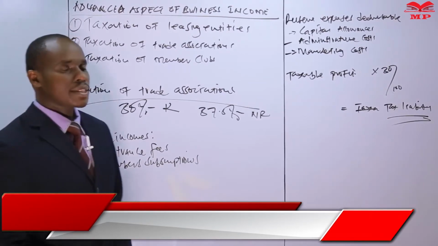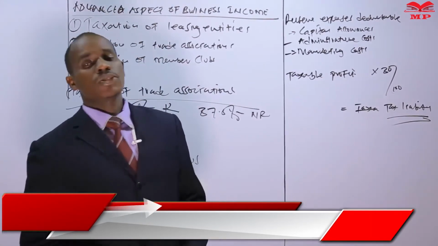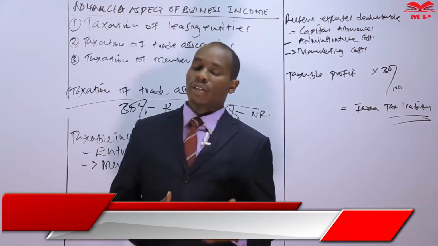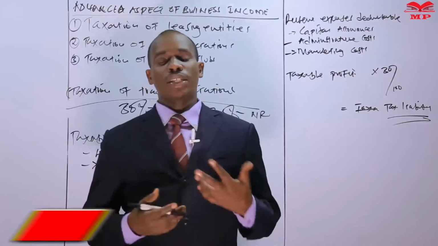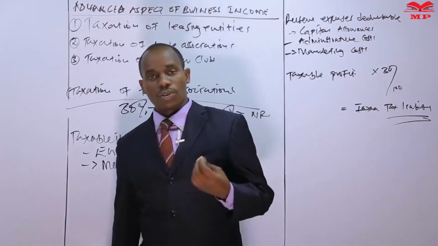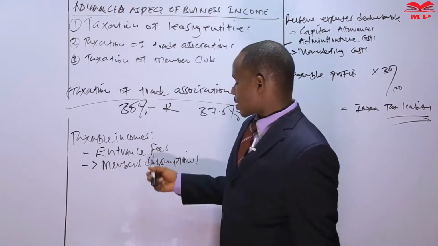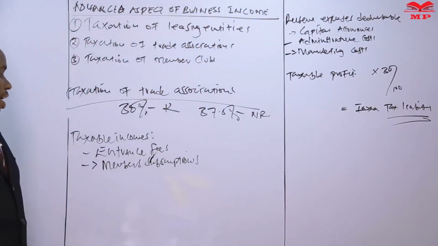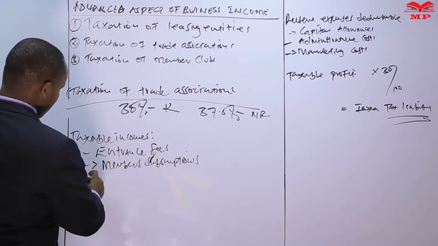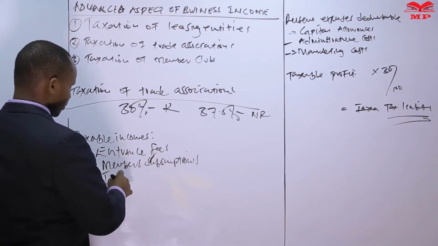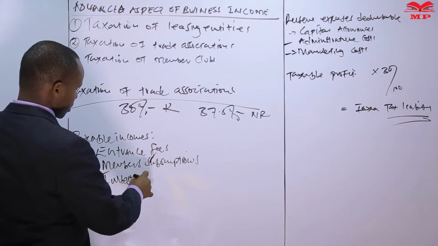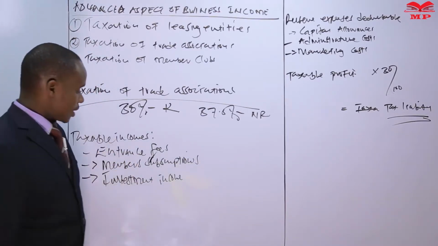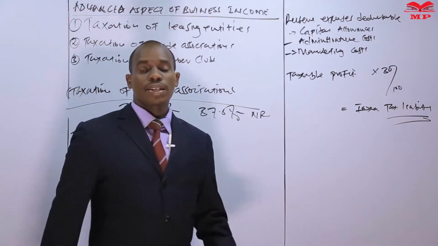You'll find that these members, after they join the association, every year or every month are likely to be making regular contributions or subscriptions. That subscription, again, is treated as a taxable income. The other taxable income is investment income, which should also be subjected to tax.